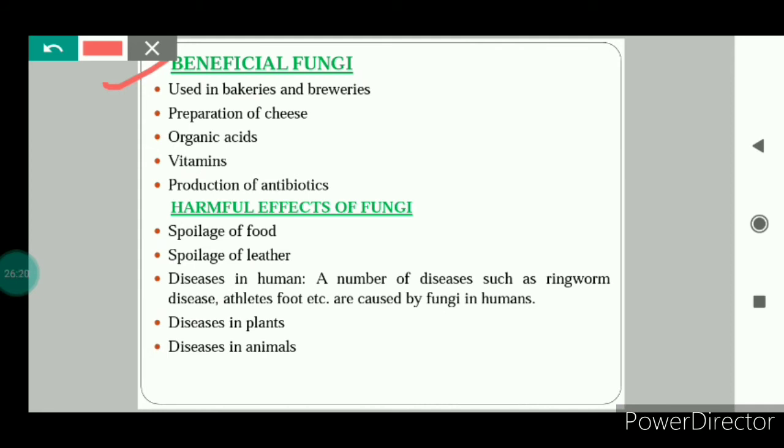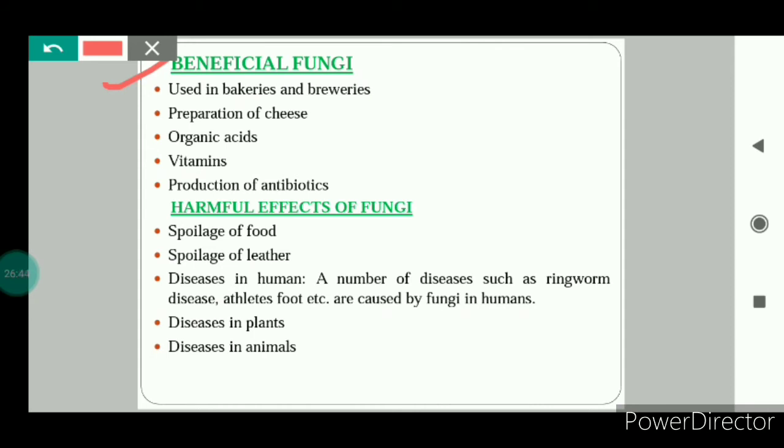Fungi like yeast undergo anaerobic respiration. This process of anaerobic respiration is known as fermentation. Anaerobic respiration means respiration in the absence of oxygen. During fermentation, yeast converts the glucose into alcohol and CO2, and CO2 means carbon dioxide.